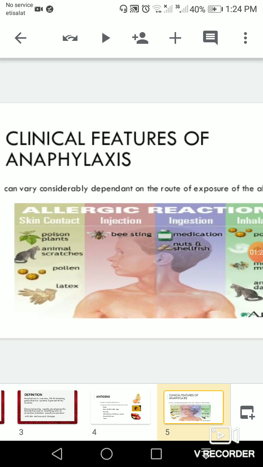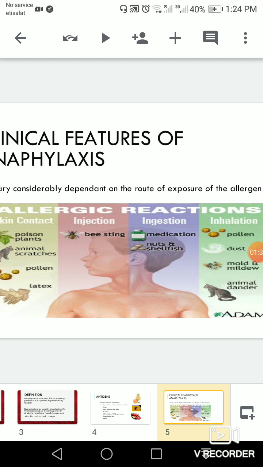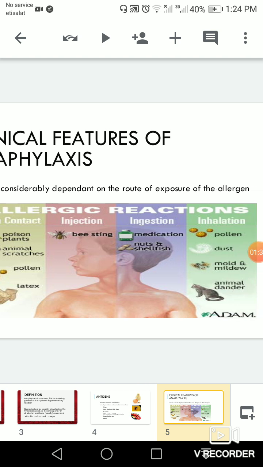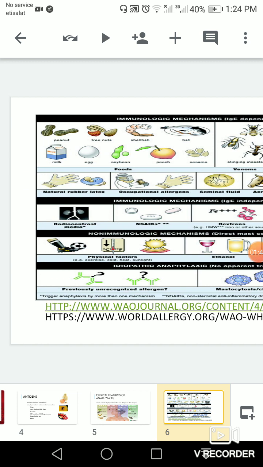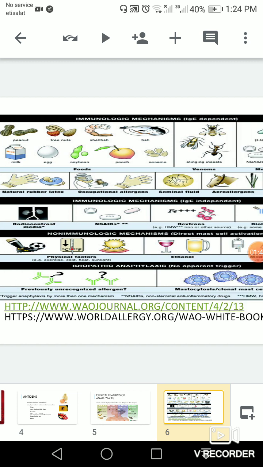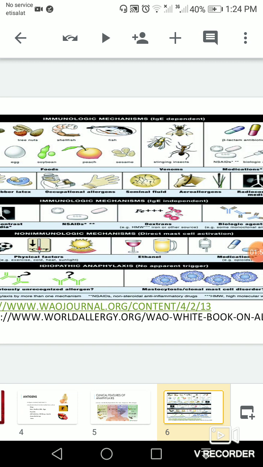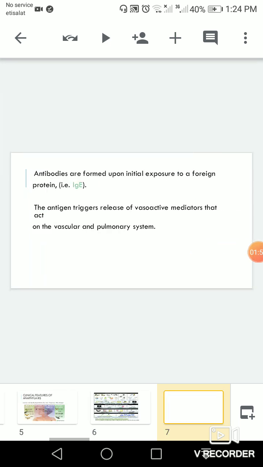The clinical signs and features of anaphylaxis: it may come through skin contact with poison plants, animal scratches, pollen or latex, through injections like bee stings or medications, also nuts and shellfish, and also inhalation of pollens, dust, molds, or animal dander. Those common allergens precipitate a type 1 hypersensitivity reaction.